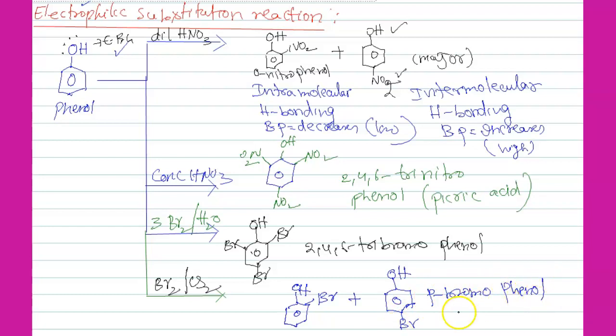Actually, always para is the major product because there is no interaction between the 1 and 4th position substituents. So para-bromophenol is the major product.